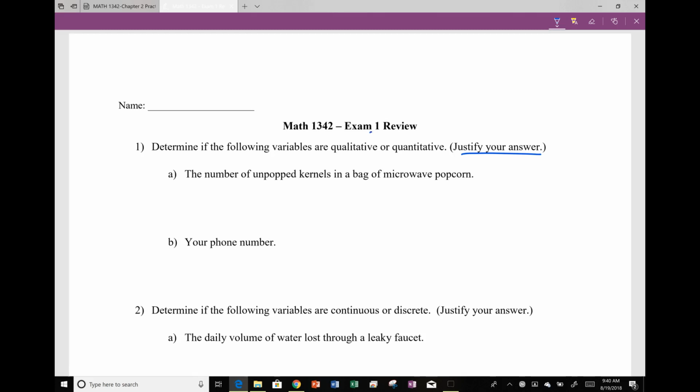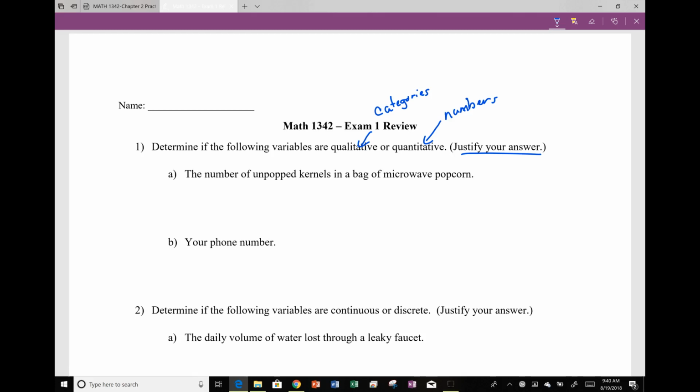Remember that qualitative variables are like your categories. When we talk about the difference between quantitative, which are our numbers, and qualitative, our quantitative are things that we take the average of. We add, we subtract, we can multiply them. Categories just identify something. It's not that we can do anything with the numbers. So some numbers can be qualitative depending upon what it's discussing.